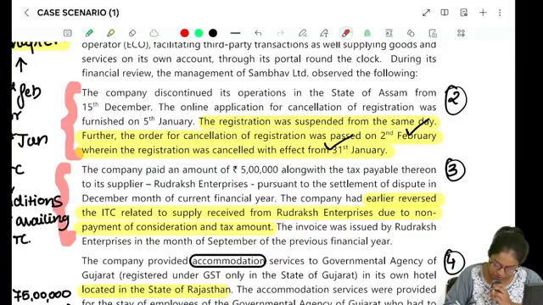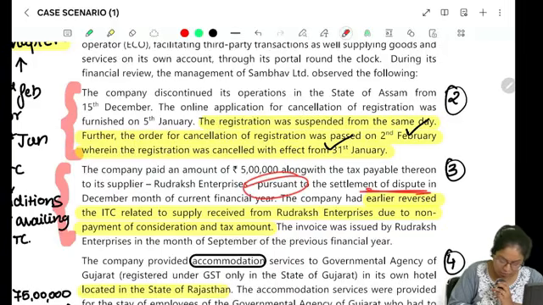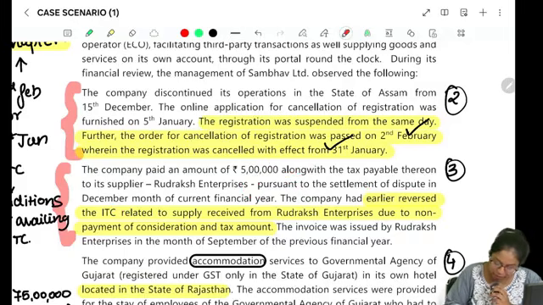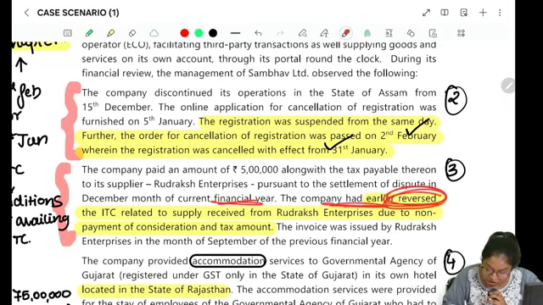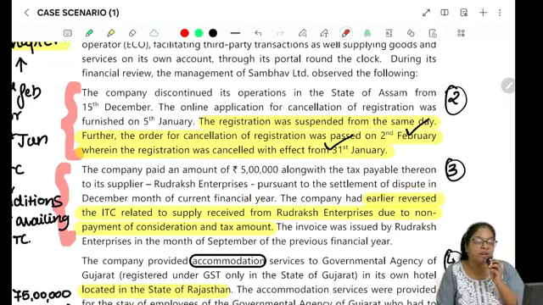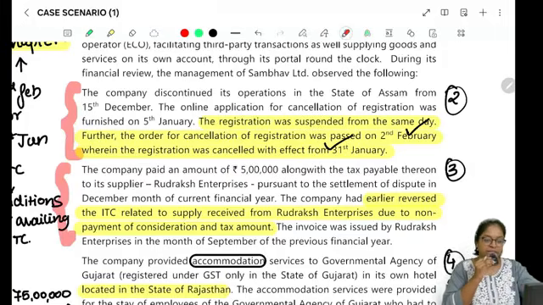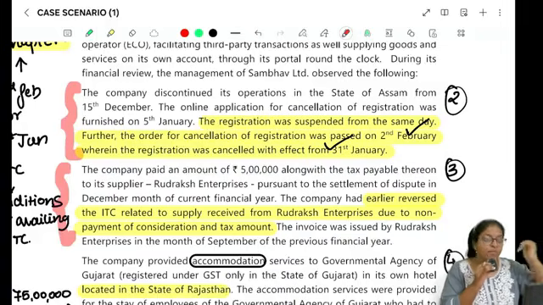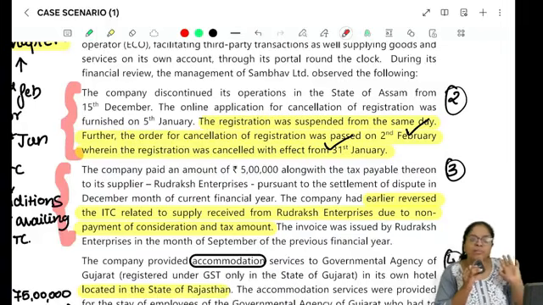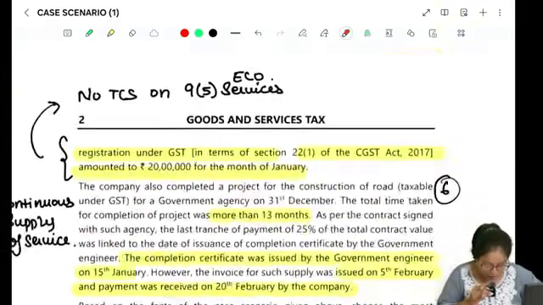Now, if you look at this particular question, there was a dispute on the payment of this particular amount. Pursuant to the settlement of the dispute, in December of the current financial year, the company had earlier reversed the ITC. Why would they have reversed? Because no payment was made, so you cannot take the ITC. Now the dispute has been resolved. They are asking, can we go and avail the ITC again? The answer is yes. If your dispute is resolved and you have paid the amount, 100% you can go and avail the ITC. What is the problem? You can avail it, right?